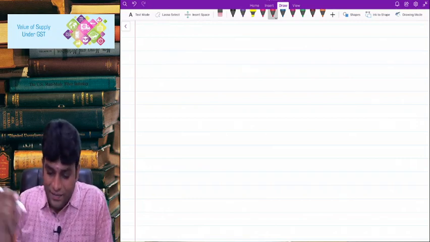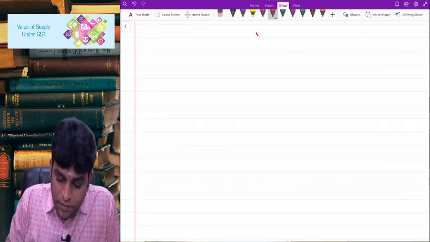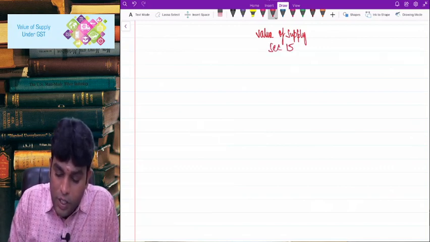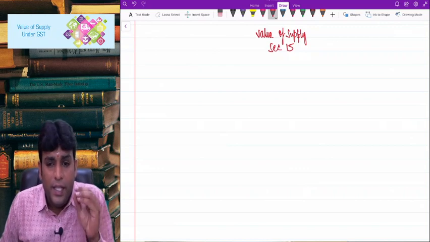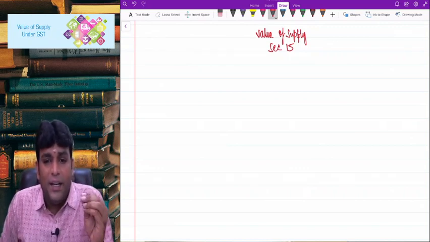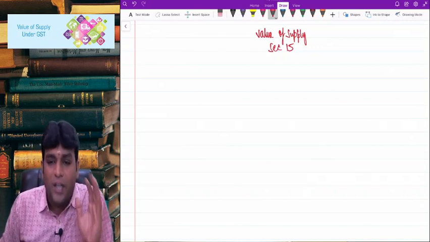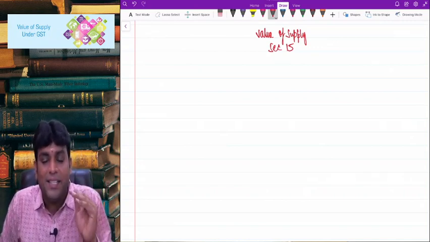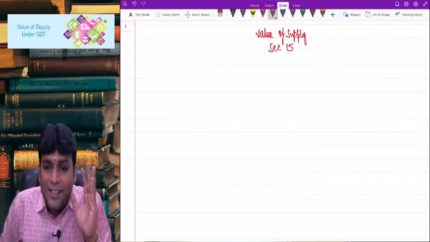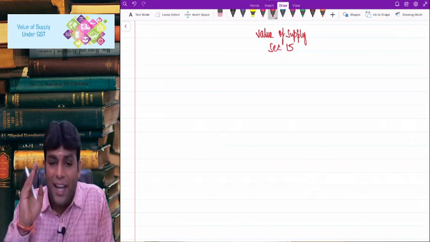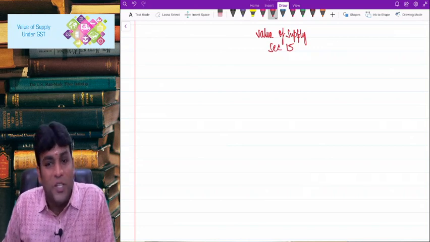Value of supply. Let me tell you my dear friends that this concept of value of supply is dealt by a beautiful section called section 15. Friends, it is very important that at CA final level in the exam, you write the answer along with section number. If section number is not there, then definitely they are deducting marks in reality. So I really want you to write the answer in the exam along with section number. No compromise at all. Come on.